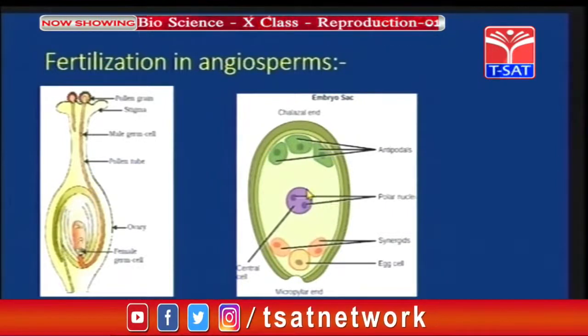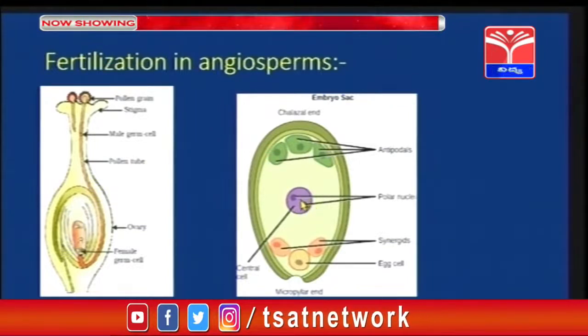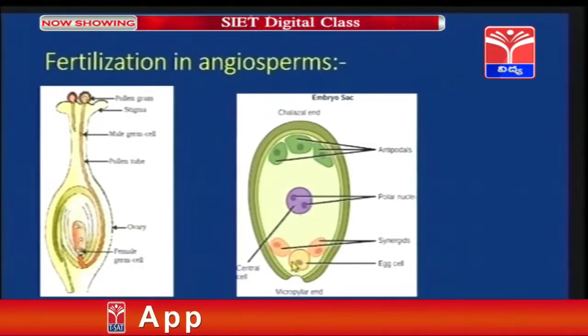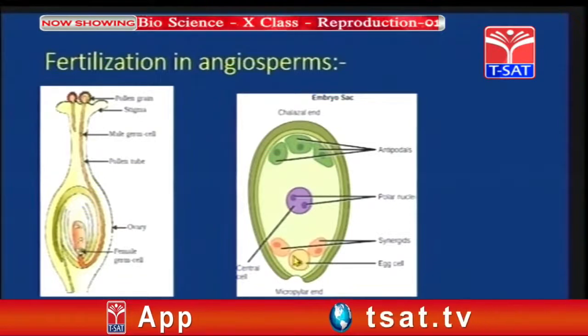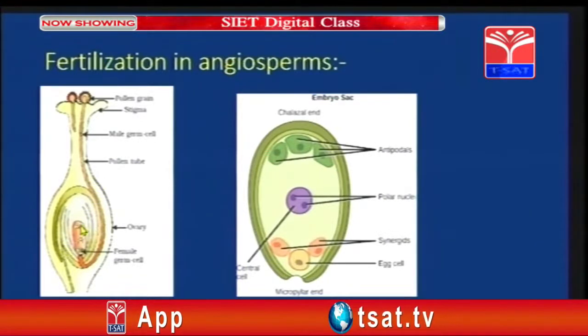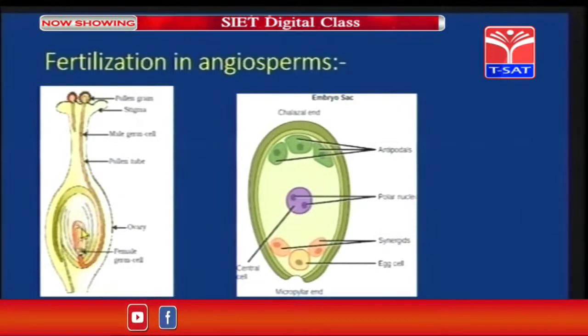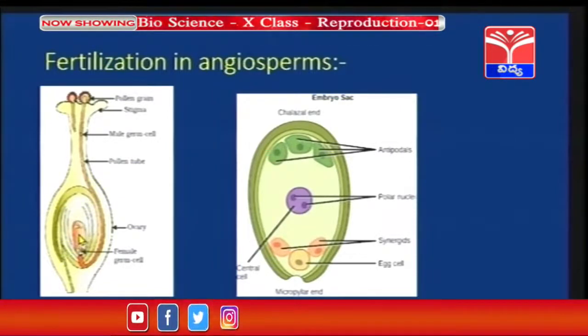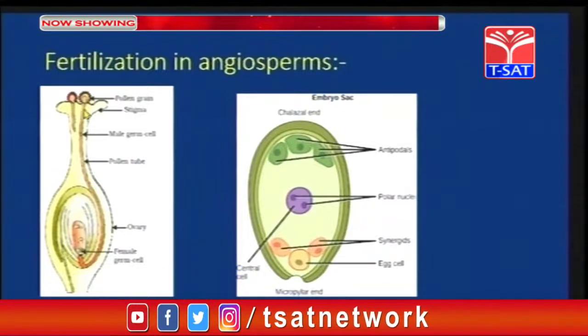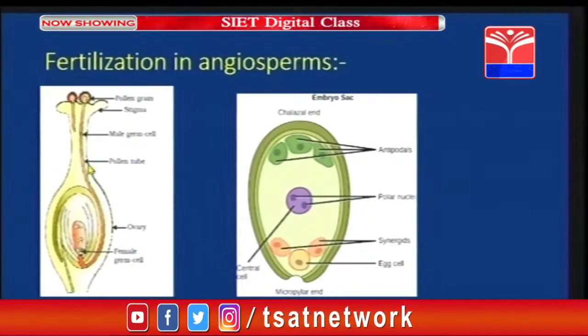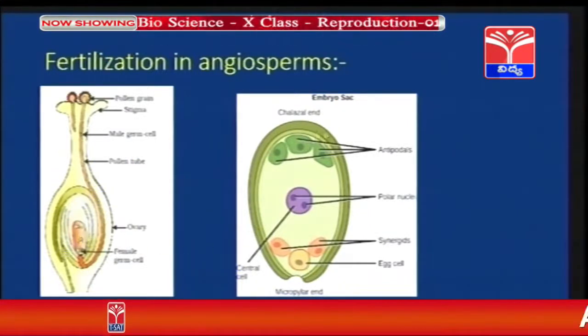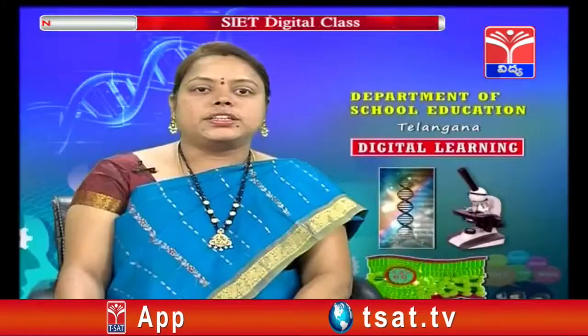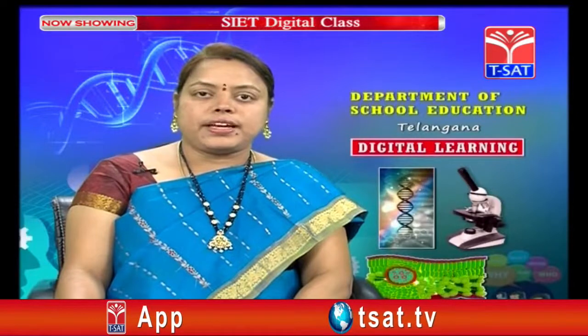In the center, the central cell or the polar nuclei are present, and towards the lower side, 1 egg cell and 2 synergids are present. This is nothing but the structure which is present in the lower side of the carpel. The male gametes consisting of the 2 male nuclei will reach the embryo sac. So, children, we discussed earlier that the pollen tube consists of two male gametes.